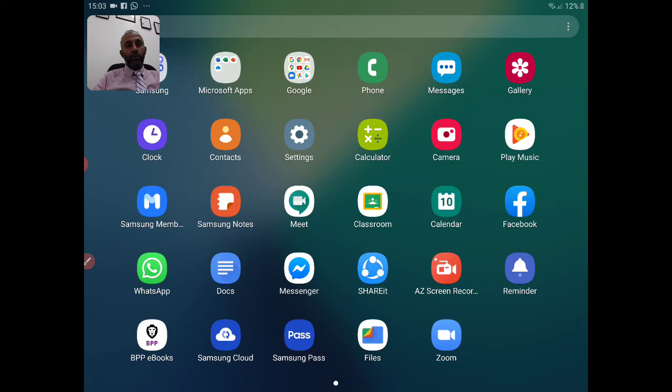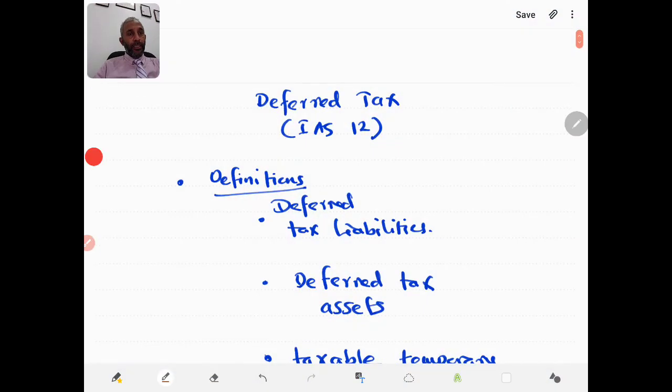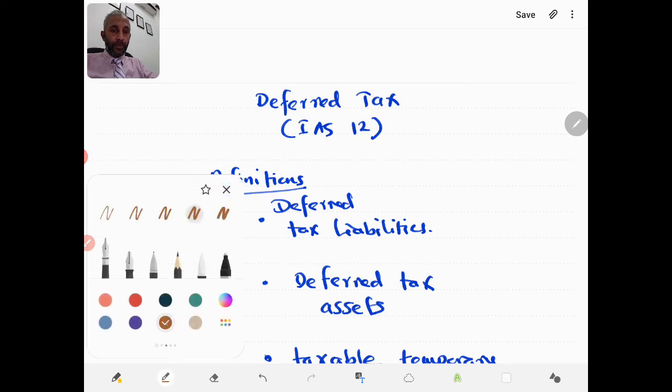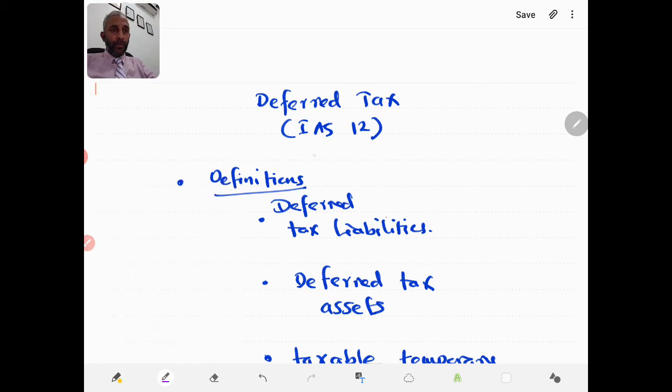Today, I'm planning to talk about IAS 12. IAS 12 is accounting for income taxes. IAS 12 again is a vast topic and may need quite a bit more time.